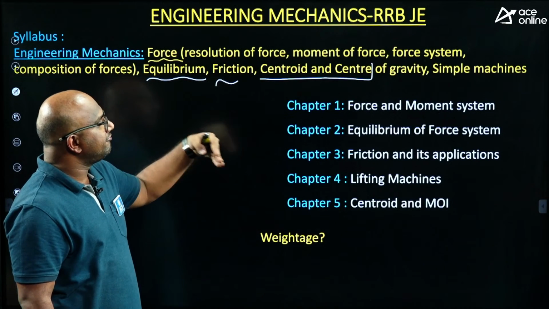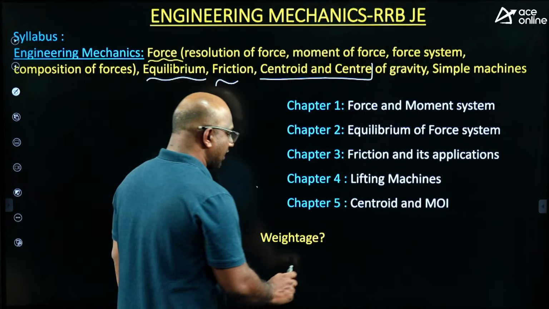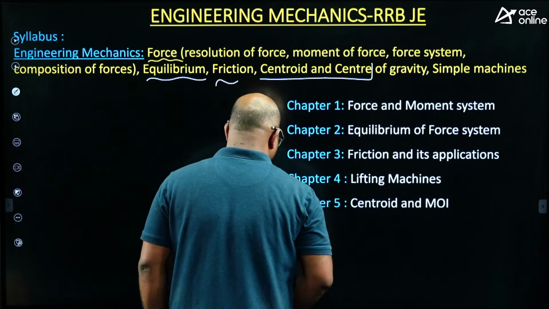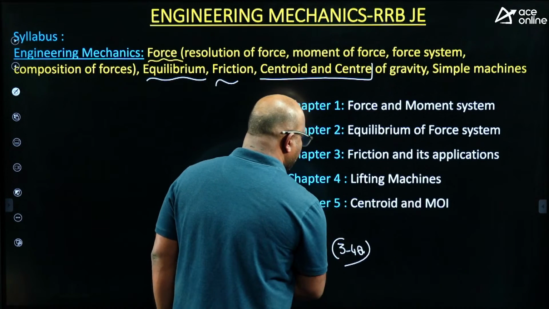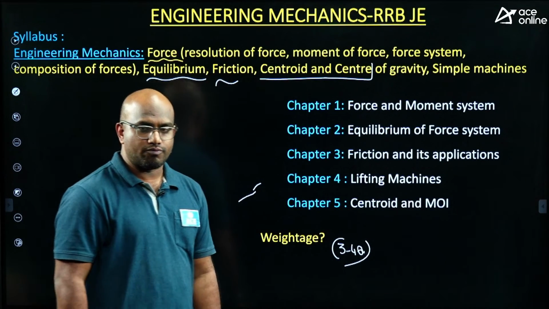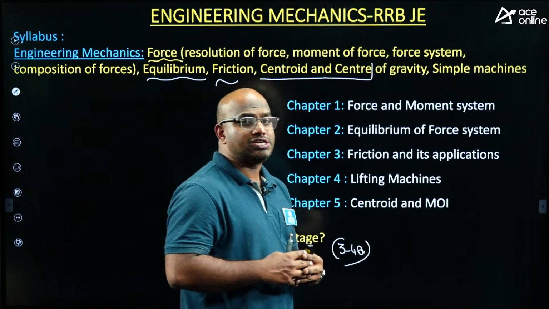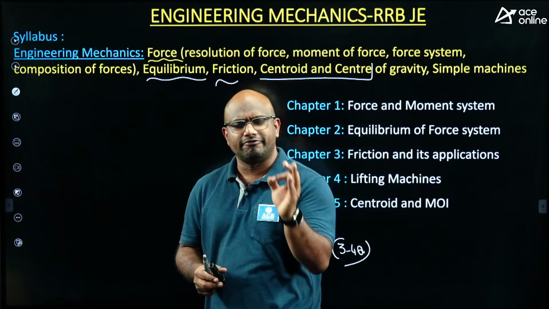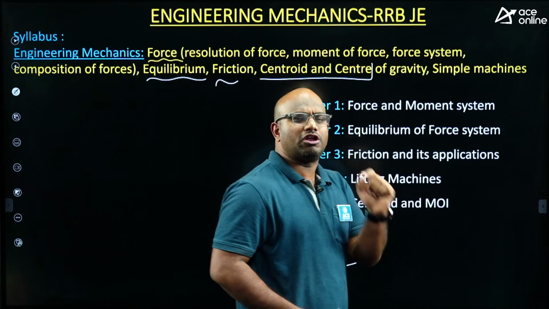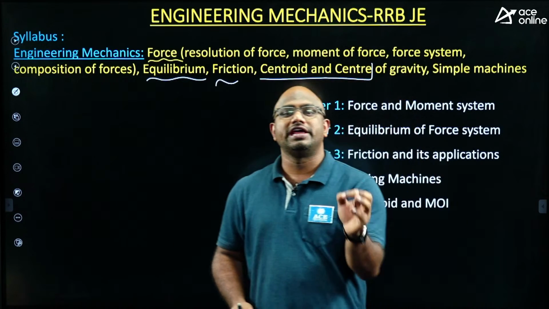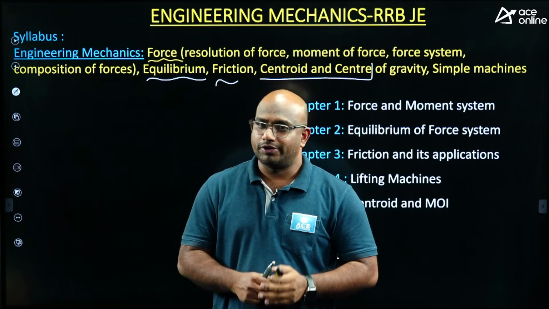What is the typical weightage? If you observe carefully, typically 3 to 4 questions, or 3 to 4 marks, you can get out of 100. But the question level is very simple, very easy. They don't go too much in depth. If you have surface knowledge of engineering mechanics also, you can answer these questions very easily. I hope you understand.